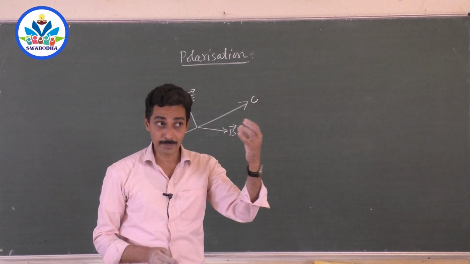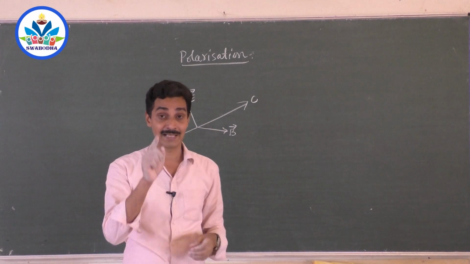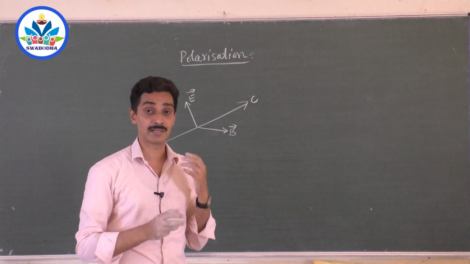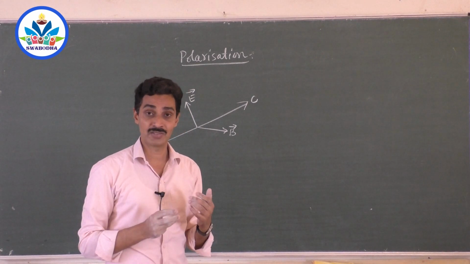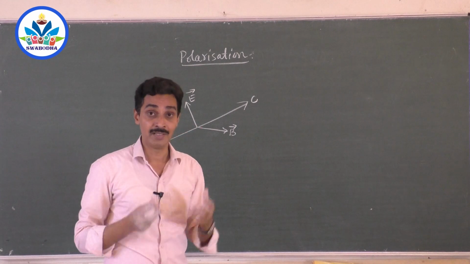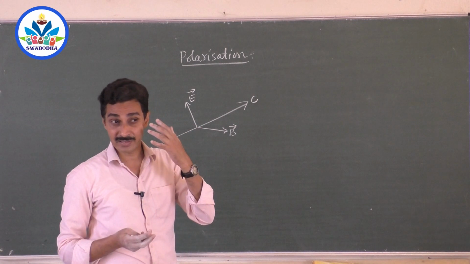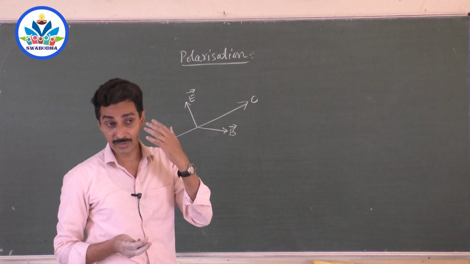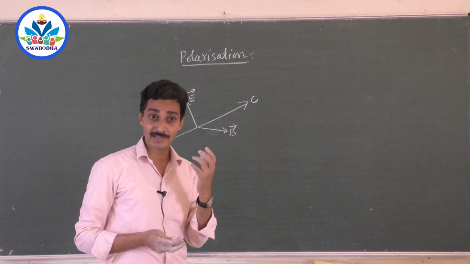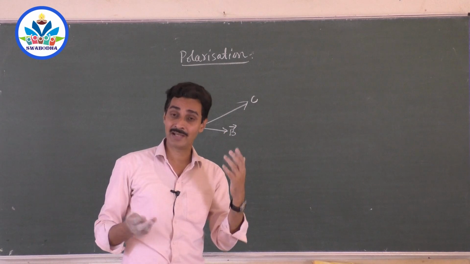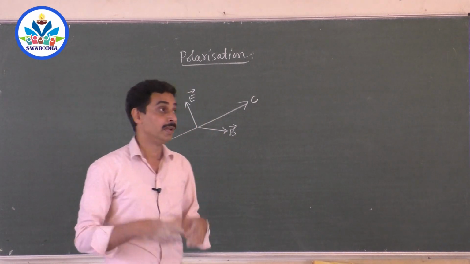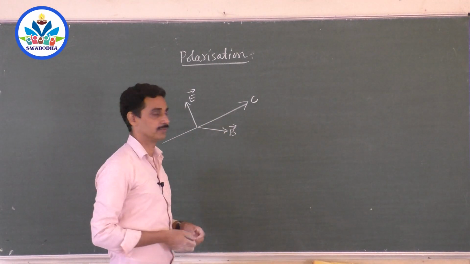When that light comes and falls on your retina, it is the electric field which creates some potentials and makes the visibility. Whenever you see light coming from an object, you feel the sensation of vision, right? The retina can detect it, send signals, and the brain can recognize what you are seeing. That is possible because of this electric field.